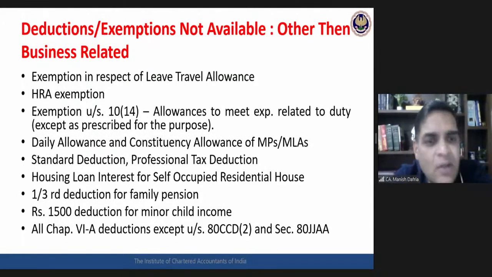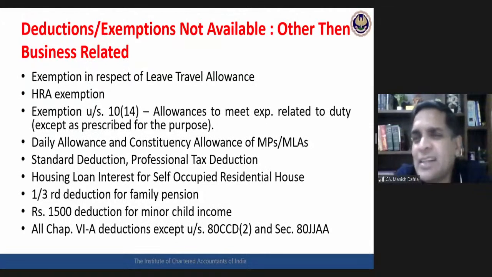One more chapter 6A deduction which would be allowed is section 80CCD subsection 2. Now 80CCD actually has 2-3 different kinds of deductions. One may get a very confusing idea that all 80CCD deductions would still be available when somebody is going for 115BAC. No, not every deduction under that section would be available.